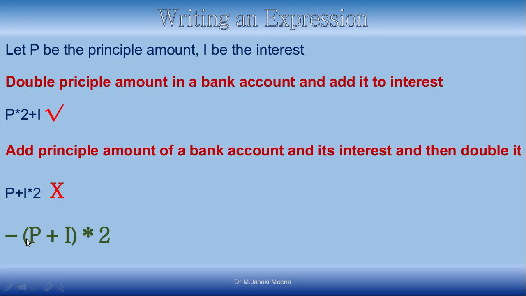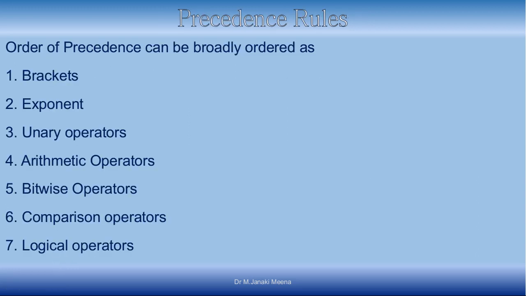So how do we overcome the precedences? By putting the parentheses. So I say add the principal and the interest, finish it off and then double it, okay? This is how we will write an expression. Now every programming language has got a set of precedence rules. Similarly, Python has also got its own precedence rule.